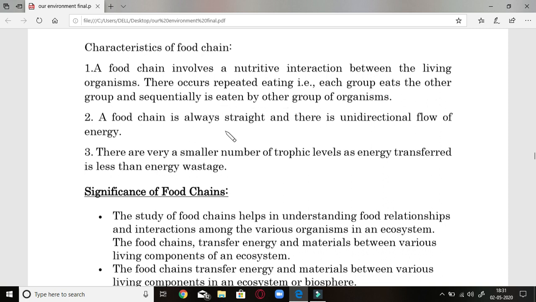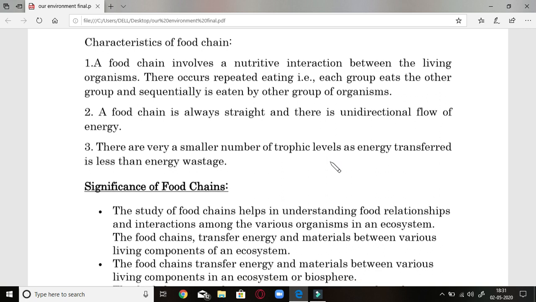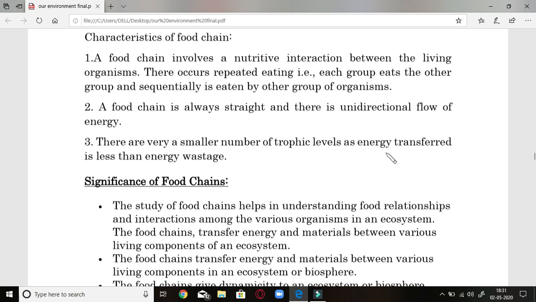Second, a food chain is always straight. It is never in a web form, it is a straight one, and there is a unidirectional flow of energy. Third, there are a very small number of trophic levels, not exceeding 5. The reason is that the energy transferred is much less than the energy wastage. So energy wastage is much more compared to the energy transferred to the tissue level. That's why these do not exceed more than 5 trophic levels.